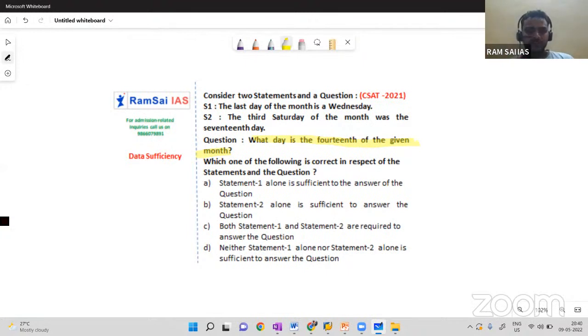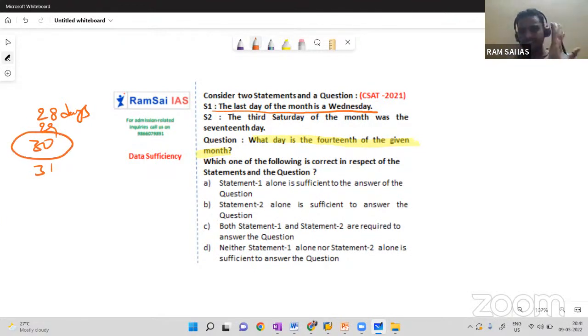Now close statement 2 and try to solve by using statement 1 alone. The last day of the month is Wednesday. If the last day is Wednesday, the 14th day will be dash. The month may have 28 days, 30 days, 31 days, or 29 days. Just imagine if the month has 30 days. Just imagine, it's an example only.